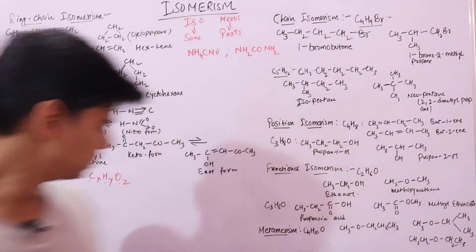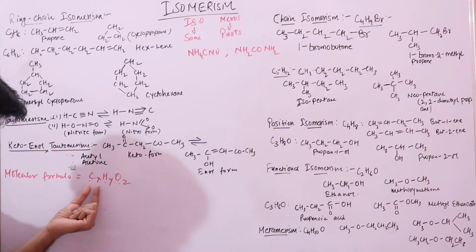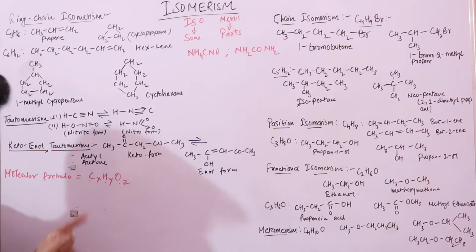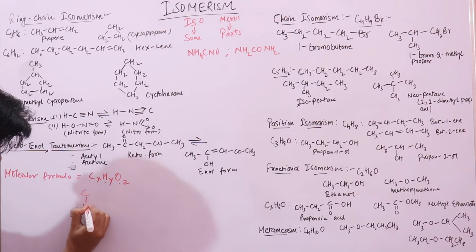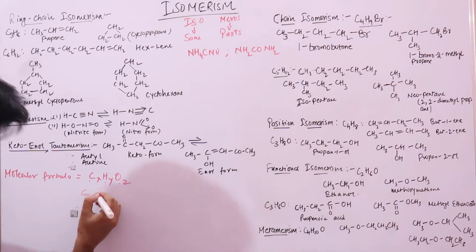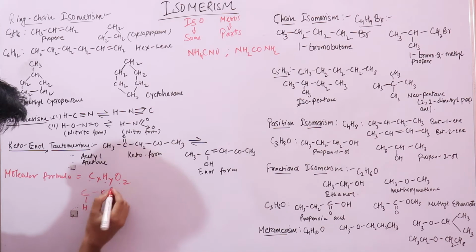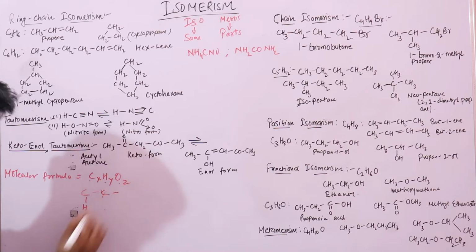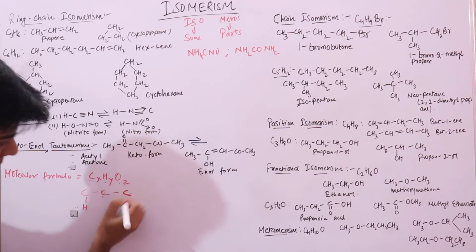So it may be possible that we can connect these atoms in this molecule in a different way. For example, suppose we have three carbon atoms.